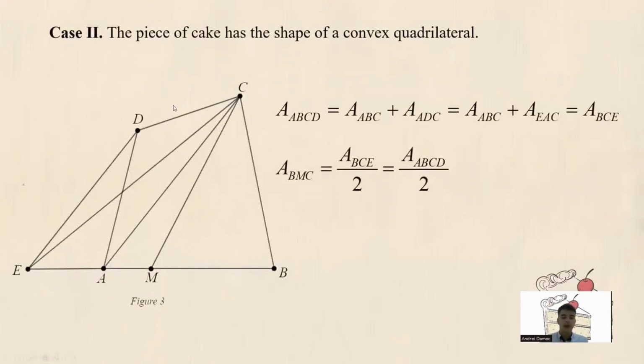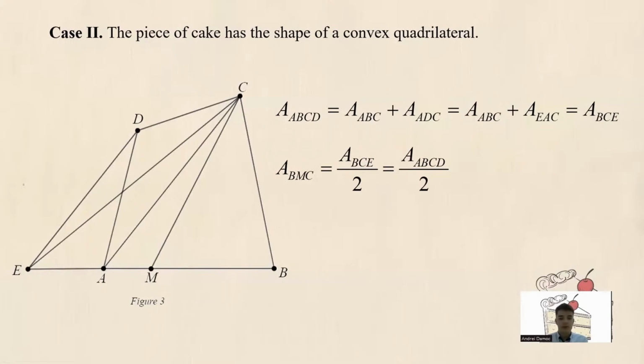Case 2. The piece of cake has the shape of a convex quadrilateral. Let ABCD be a convex quadrilateral. We are going to convert this case to the previous one. In order to do this, we'll draw the parallel DE to AC with E on AB. Because triangles EAC and CDA have the common side AC and the altitudes corresponding to it of equal length, we can deduce that their areas are equal.